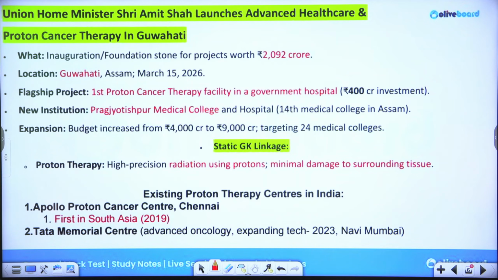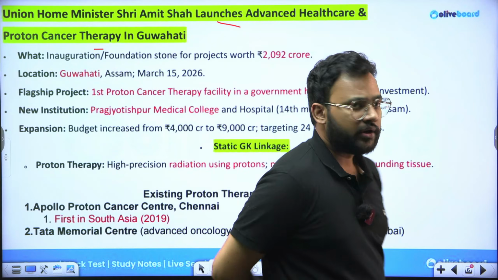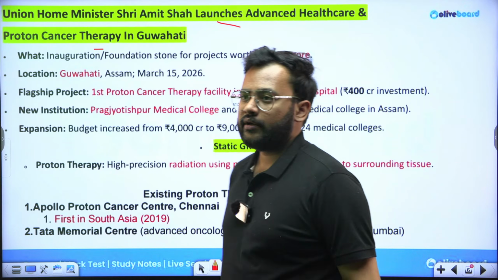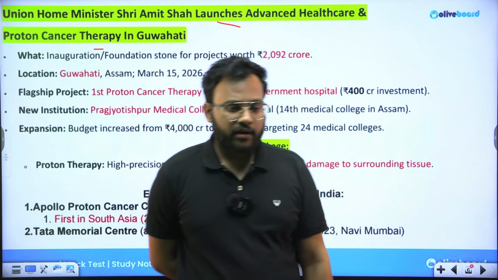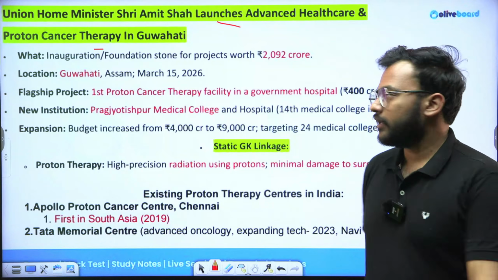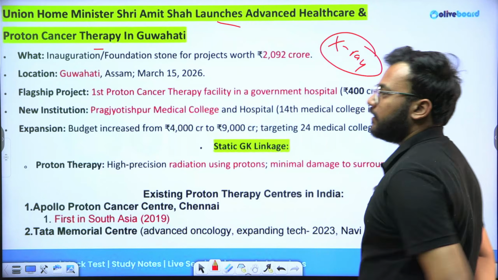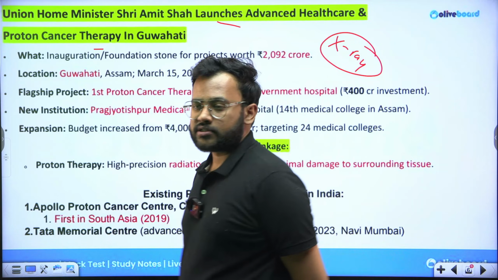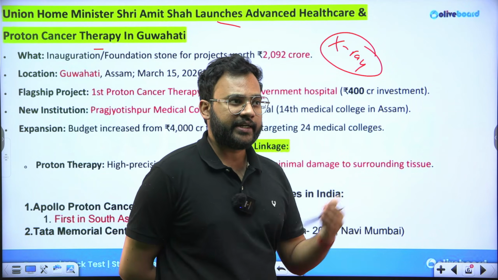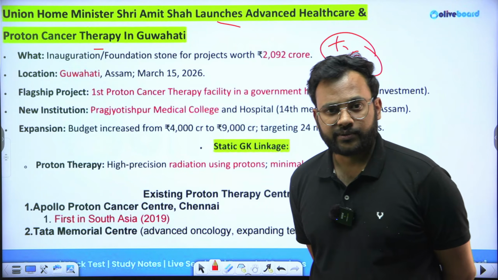Next, Union Minister Shri Amit Shah has recently launched Advanced Healthcare and Proton Cancer Therapy in Guwahati. I'll give you a gist firstly. Mostly in cancer treatment, the radiation therapy that is given is largely X-ray based. But in recent years, globally, proton radiation therapy has started. So instead of X-rays, protons, which are positively charged ions, are now being utilized for the treatment.